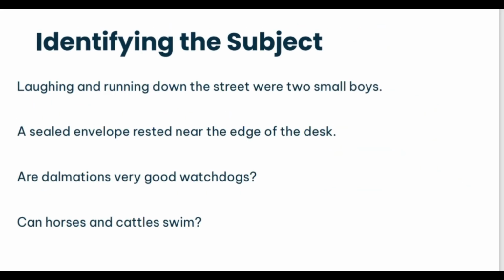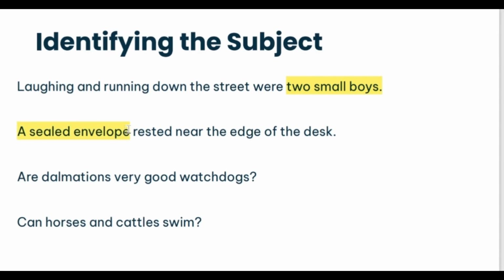Here are 4 example sentences that I am going to practice identifying the subject of the sentence. I would like you to write down 2 of these sentences and make sure that you have properly identified the subject of that sentence as you follow along. Number 1, laughing and running down the street were 2 small boys. So whom or who are doing the action? It's these 2 small boys here. That is going to be the subject of my sentence. A sealed envelope rested near the edge of the desk. Well, what the sentence is talking about, the subject of it is this sealed envelope.